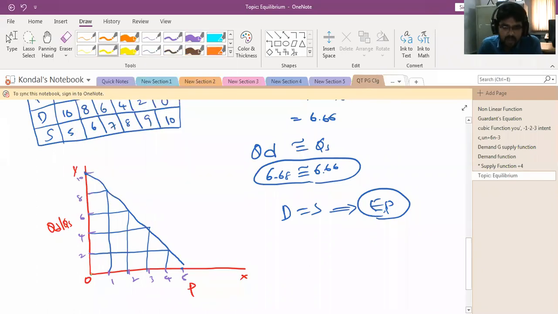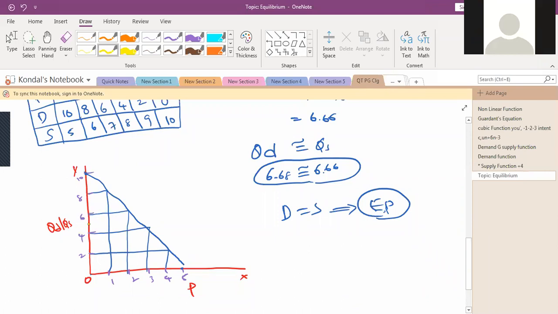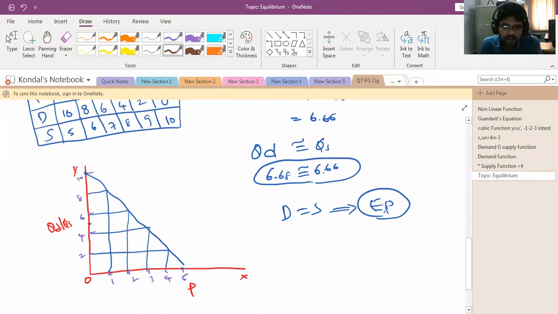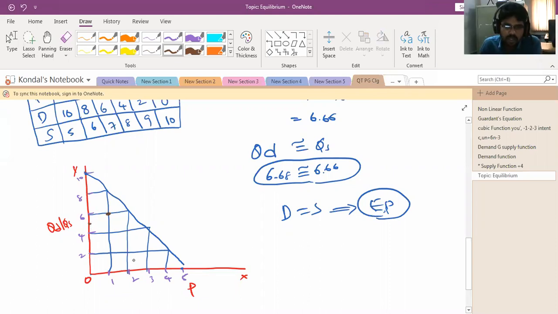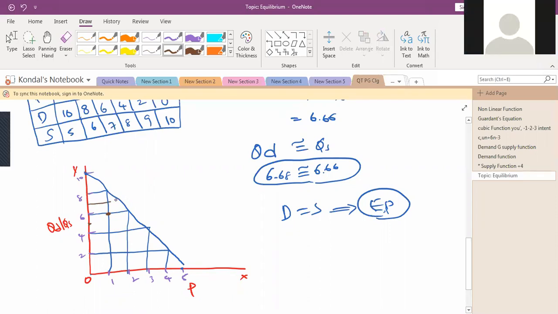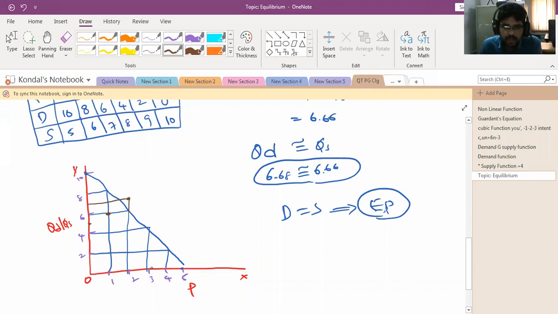Then you can draw the supply line. When the price is equal to 0, how much supply is there? 5 rupees here. When the price is 1, the supply is 6. When the price is 2, the supply is 7. Next, when the price is 3, the supply is 8.